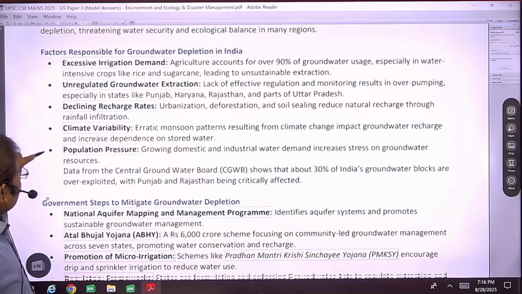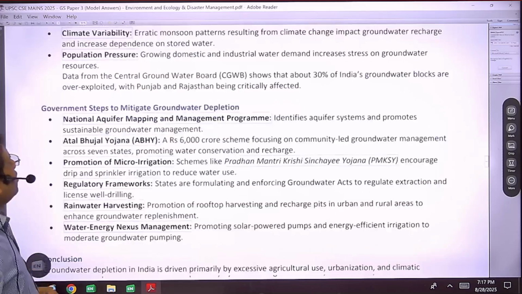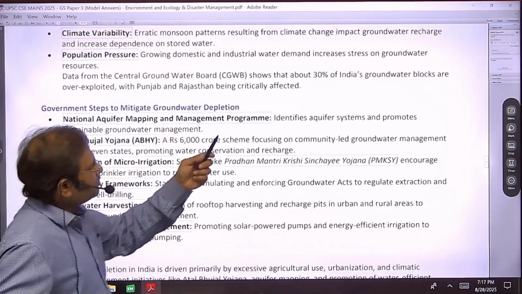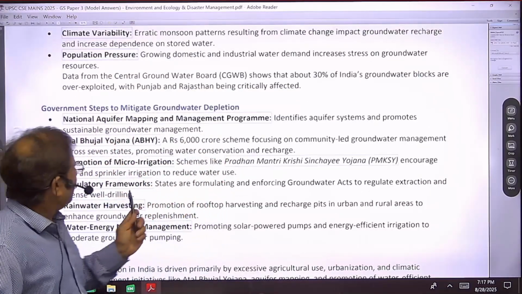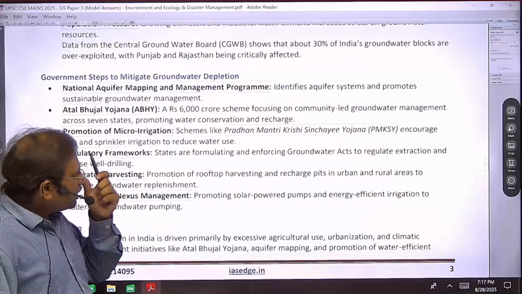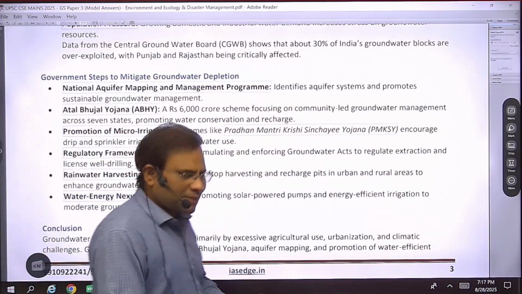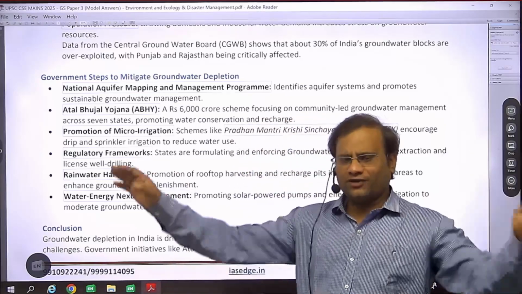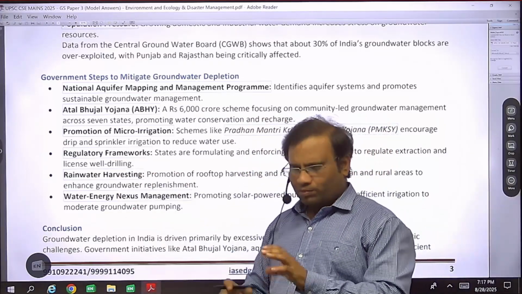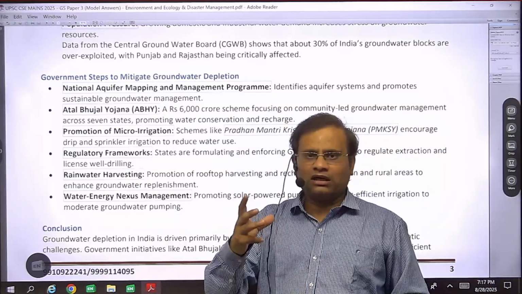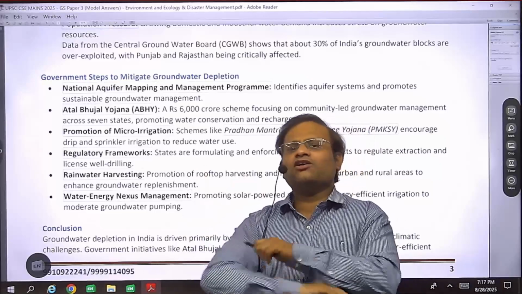Okay. Government steps which are taken over here. We have the National Aquifer Mapping and Management Programme. Similarly, there is the Atal Bhujal Yojana, the Pradhan Mantri Krishi Sinchai Yojana, and we are promoting micro irrigation. So the flooding of the field is the problem. Because for flooding, a lot of water is required. So farmers take a lot of water and flood the field.